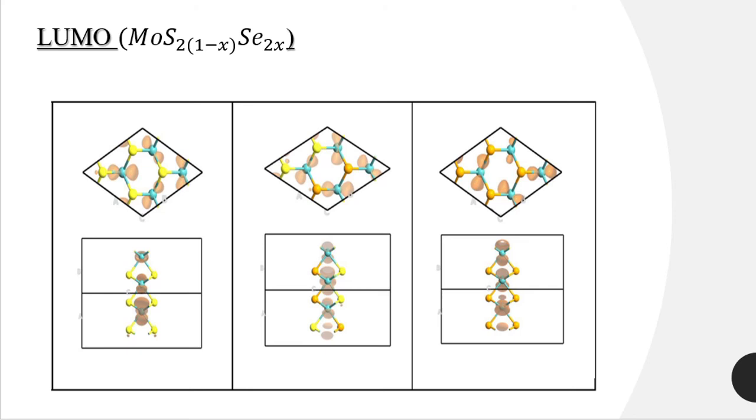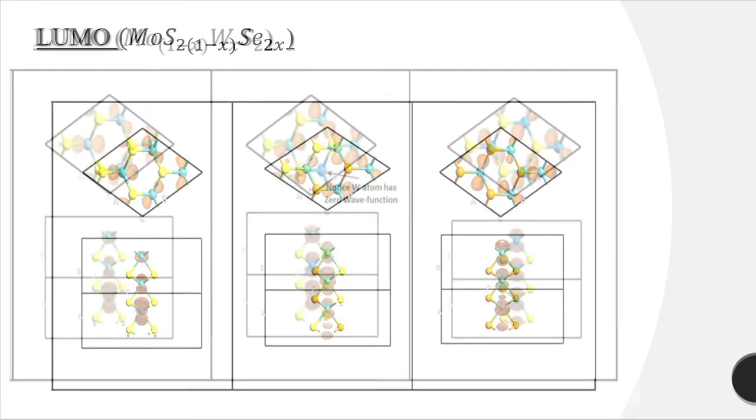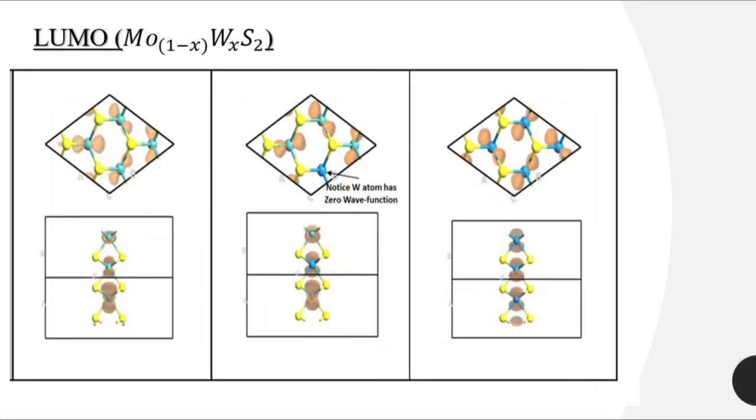We must emphasize that in the case of common anion, with tungsten at 25%, the LUMO state does not have any contribution from the W atom, and the LUMO is accommodated by the Mo atom entirely. This competition is considered one of the main reasons causing the bandgap bowing in the common anion TMD. This competition is absent in the common cation case since they are made from the same metal.